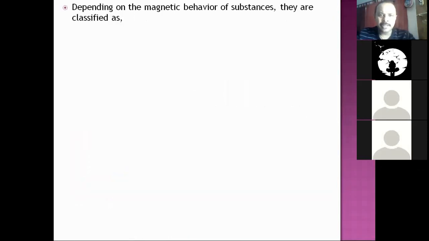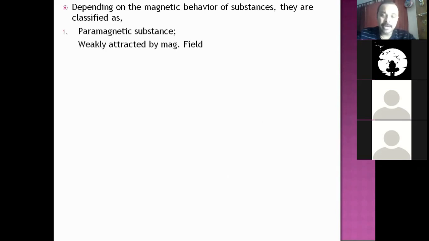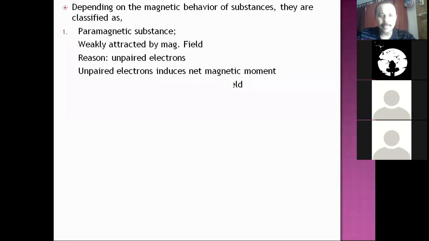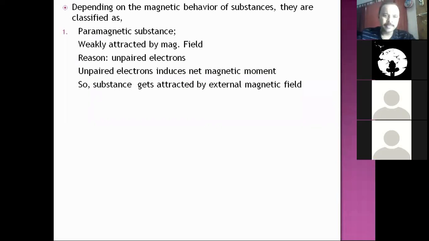Depending on the magnetic behavior of substances, they are classified. Paramagnetic substances, as I told you, are weakly attracted by a magnetic field. What is the reason? The presence of unpaired electrons. Unpaired electrons produce a net magnetic moment, because of which these substances, when kept in an external magnetic field, are weakly attracted. Some examples which have unpaired electrons are chromium, titanium, O2.